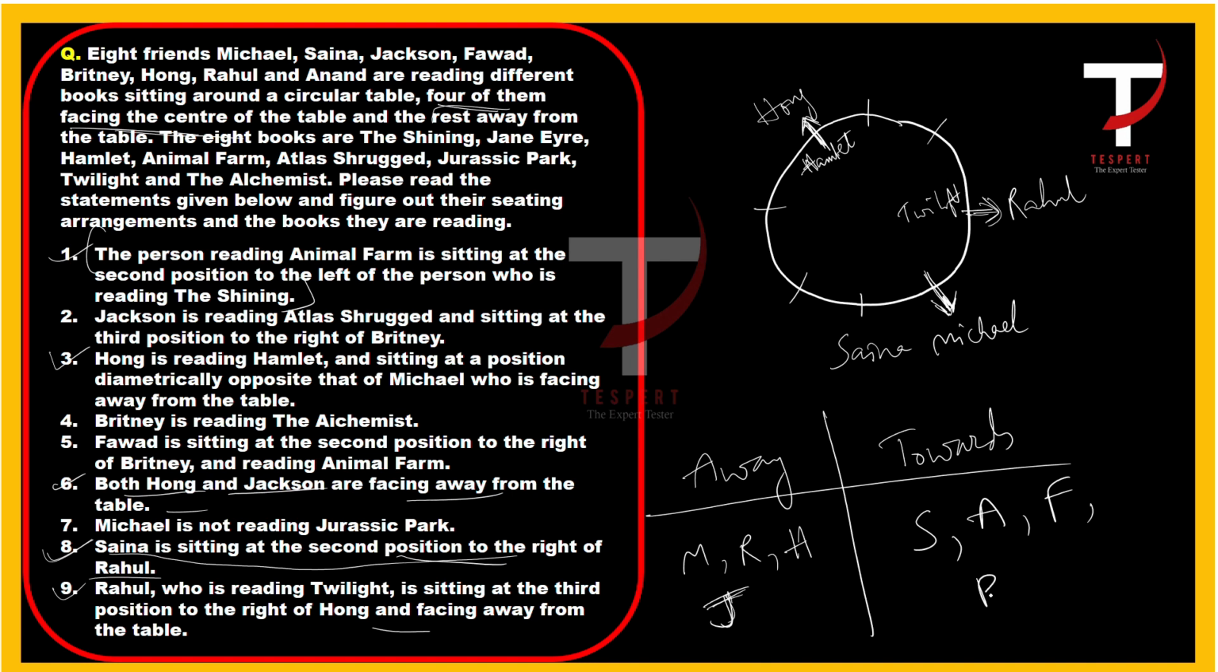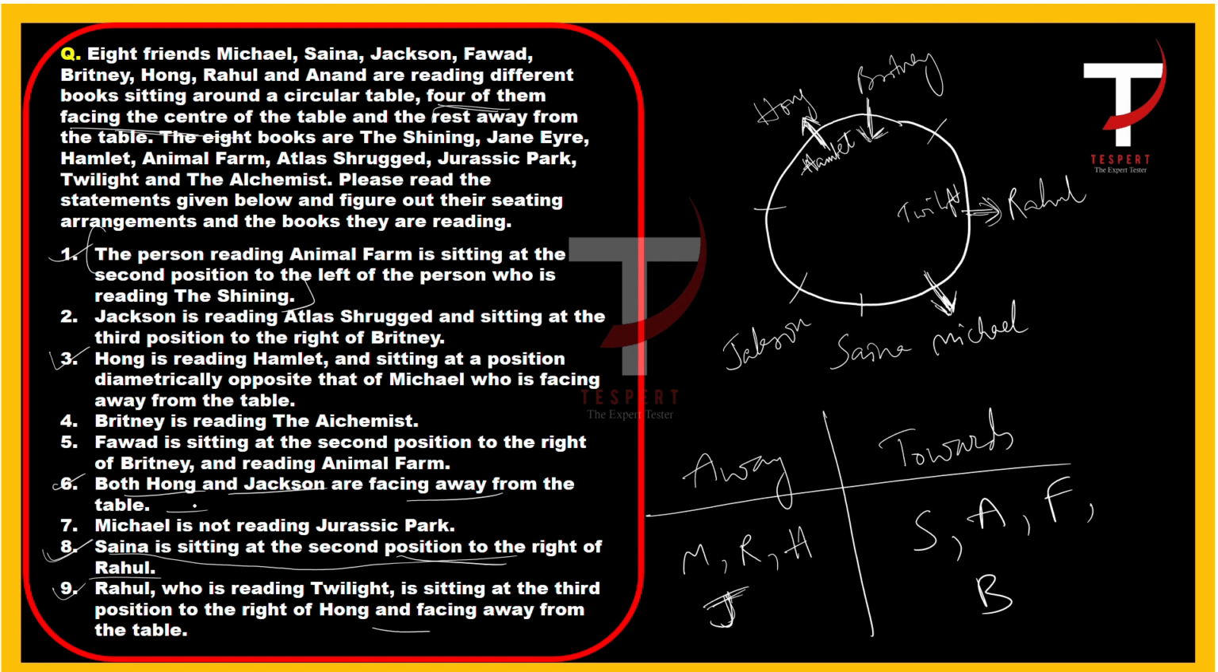and Brittany. Now, if we consider statement number 2, Jackson is reading Atlas Shrugged and sitting at the third position to the right of Brittany. Jackson is sitting third position to the right of Brittany. So, if we consider Brittany here, who is facing the center, right? Brittany here, then third position to the right of Brittany would be, this is the first position, second, and third. So, here Jackson is sitting,